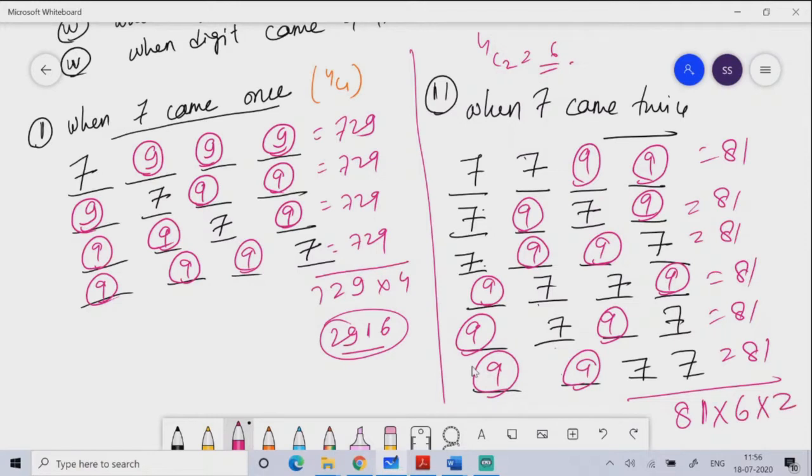So what is this value? 6 into 81, which is 486, and 486 into 2 is 972. So when the digit 7 came twice, it is 972. See this, anyone have any doubt, ask me.